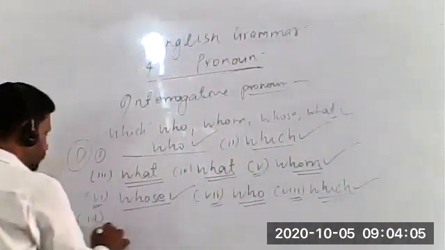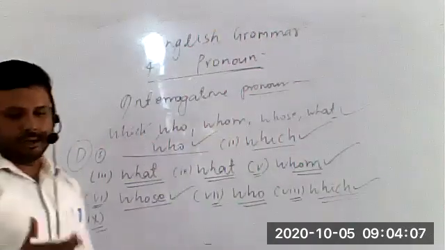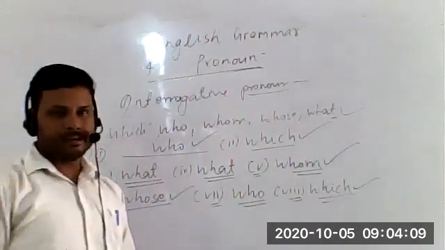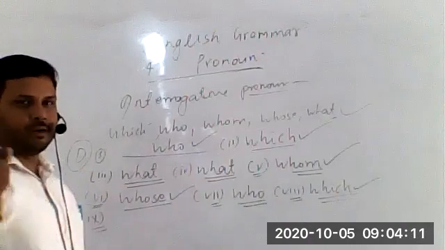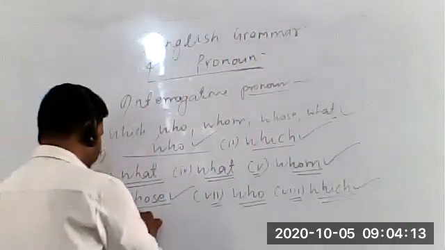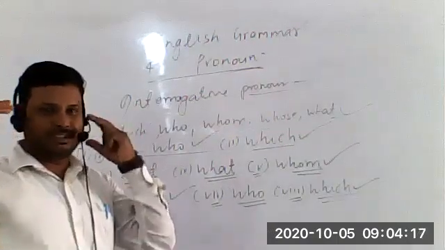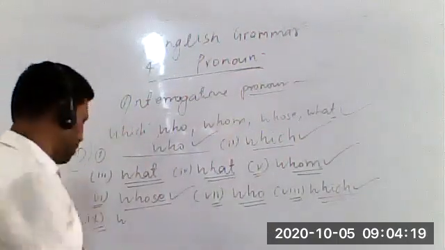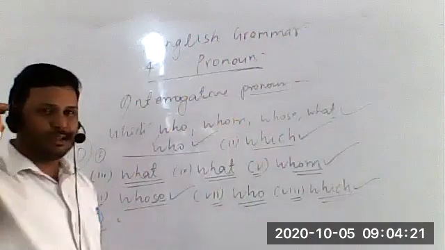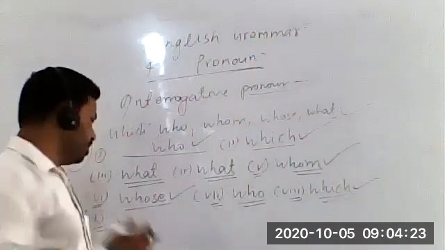Let's talk about the ninth sentence. Whom did you help? Here, whom did they help? Whom did they help? I will become deaf. No, please don't shout. Tell it politely. Yes, sir. It's very unpleasant when you are shouting.